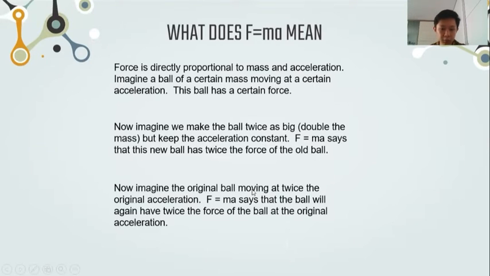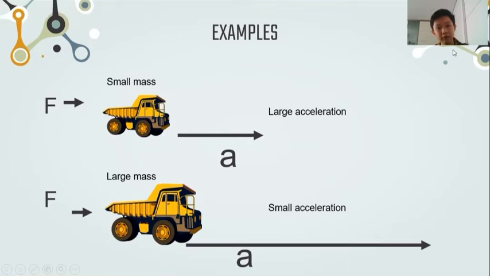Now, imagine the original ball moving at twice the original acceleration. F equals m times a says that the ball will again have twice the force of the ball at the original acceleration. An example of the second law of motion: there are two trucks here. One has a larger mass and hits one with a smaller mass. The smaller mass will have large acceleration, and the large mass will have small acceleration. So small mass will cause larger acceleration, and larger mass will cause small acceleration.